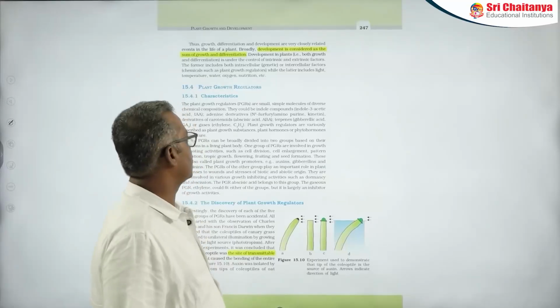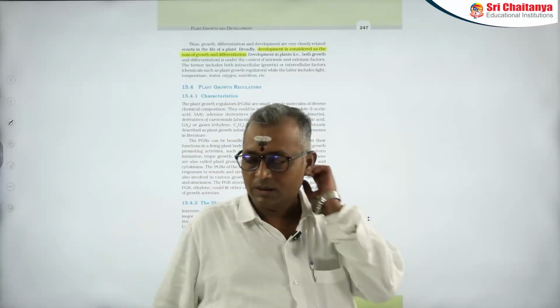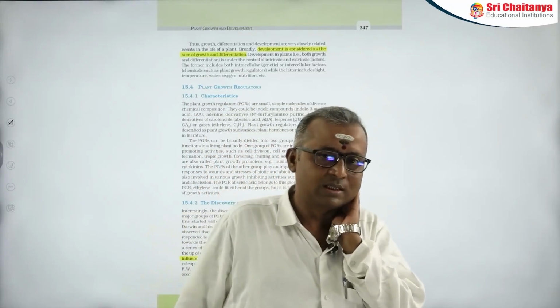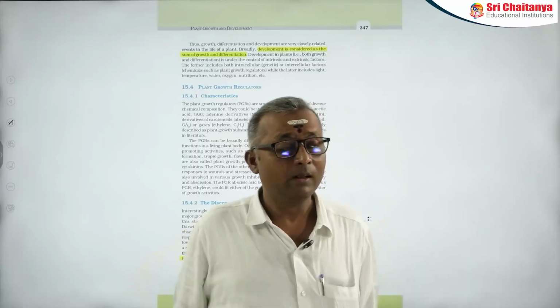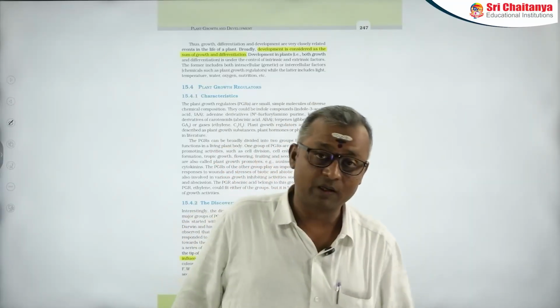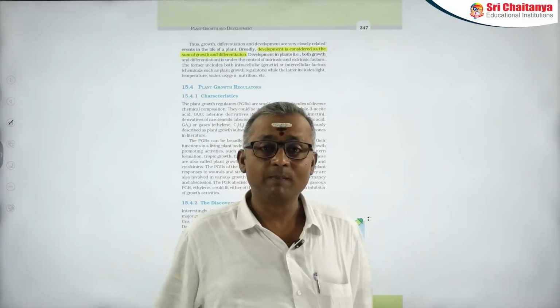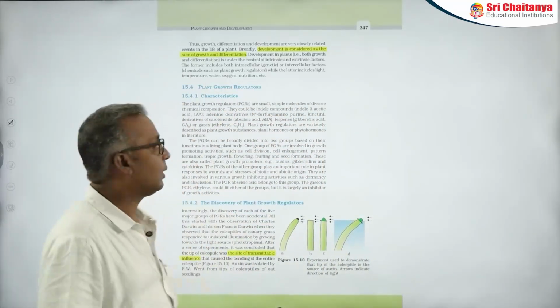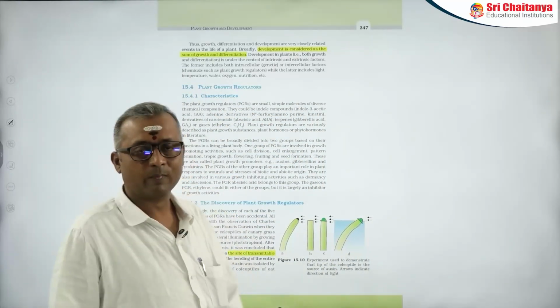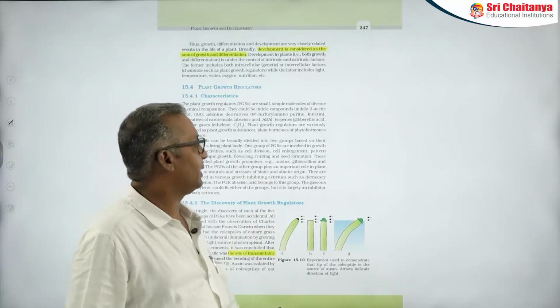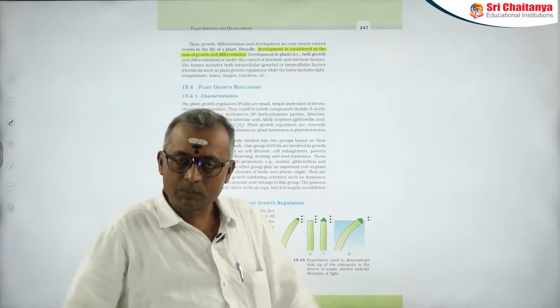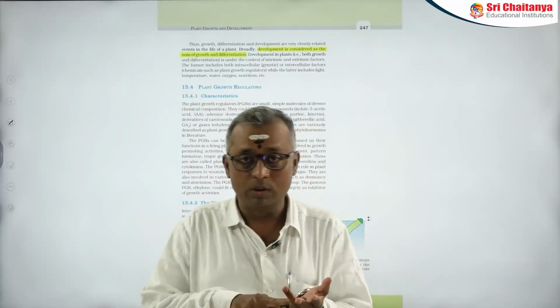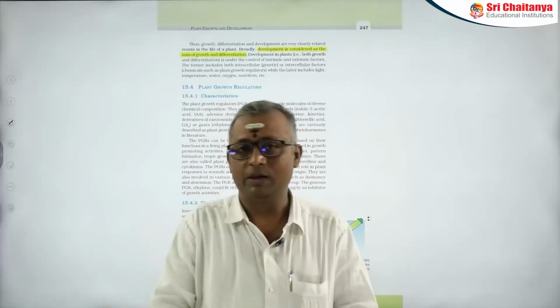Now, another most important thing in this chapter, where most of the questions have appeared in previous NEETs. Even if you look from 2015 onwards, most of the time questions have appeared from this particular topic, plant growth regulators. In the plant growth regulators, we have different groups. There are growth promoters and growth inhibitors.